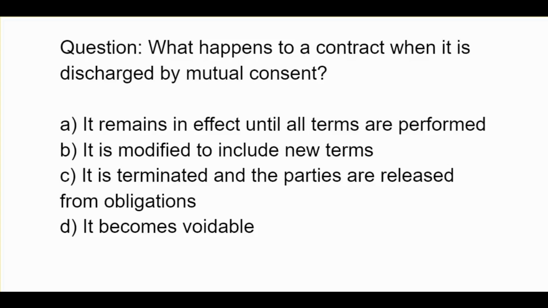What happens to a contract when it is discharged by mutual consent? A, it remains in effect until all terms are performed. B, it is modified to include new terms. C, it is terminated and the parties are released from obligations. D, it becomes voidable.